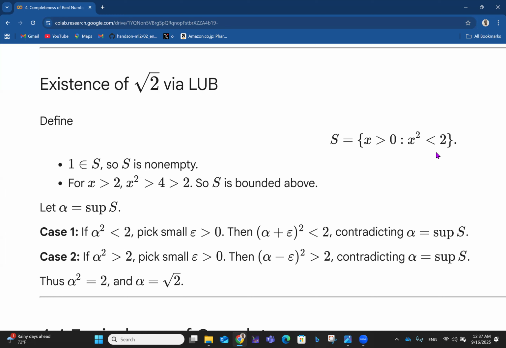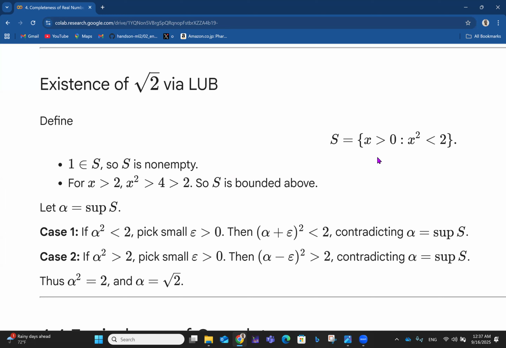Now, once you have that in place, the next thing is you're saying 1 belongs to that S. Of course, 1 belongs to this S, right? Because square root of 2 is 1.414 and all that. So 1 belongs to that S. So S is not empty. At least that. All you need to prove that S is not empty is to find a point that S has at least one element.